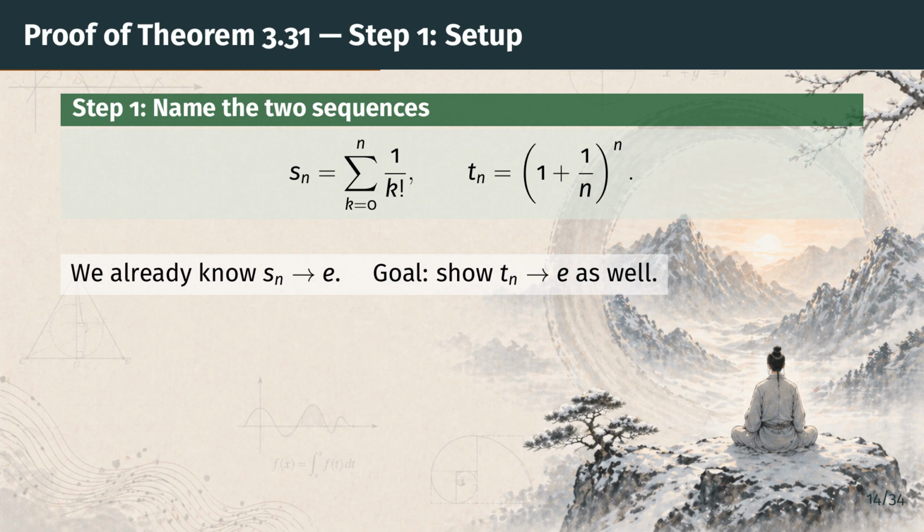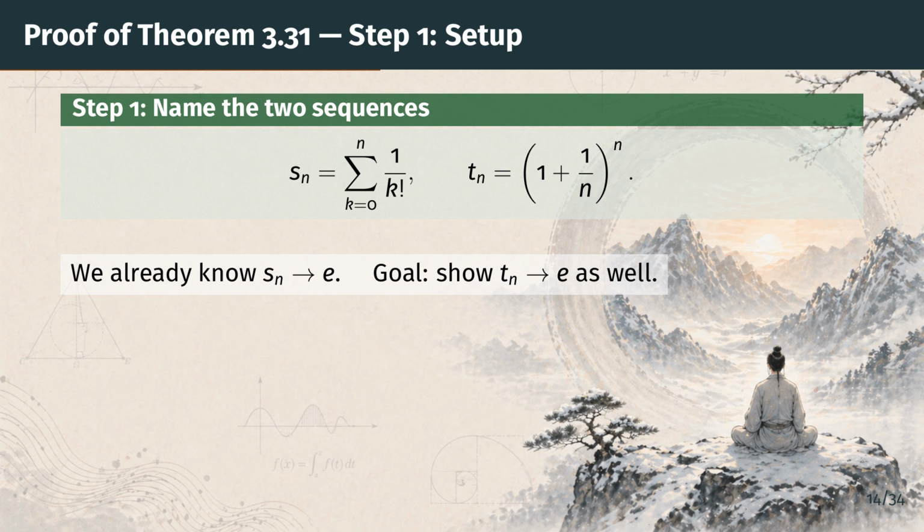We begin by giving names to the two players. The sequence s sub n is the partial sum of the series for E, the sum of 1 over k factorial for k from 0 to n. We have already shown this converges to E.